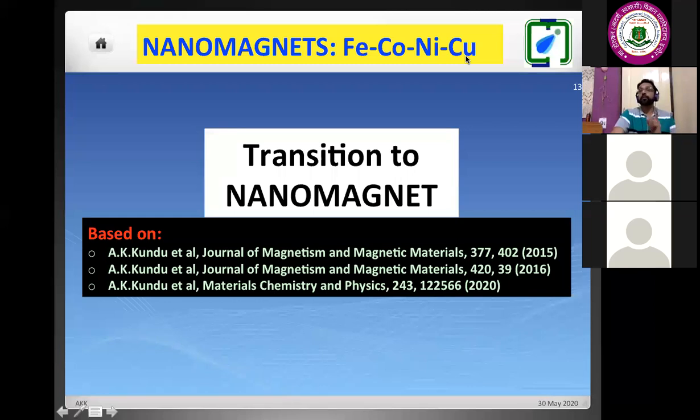We said that copper is going off from that transition metal series. So copper was diamagnetic, these three were ferromagnetic. So we investigated this series. And the details of this investigation are available in these journals. You could find these things in the literature. And if you need these articles, you could write to me. I will send you the copy. So we started this investigation in 2015. There we started with that alloy of iron and cobalt.